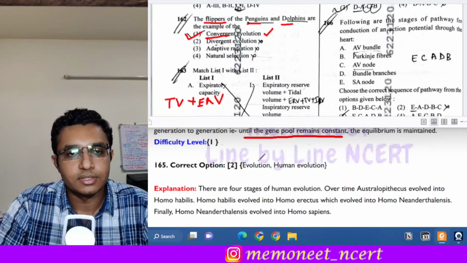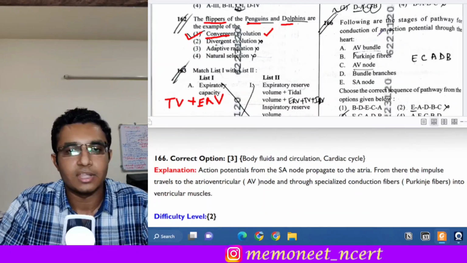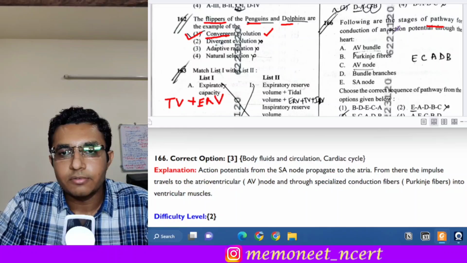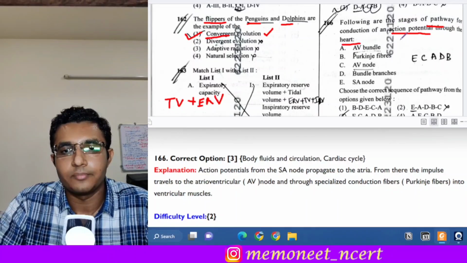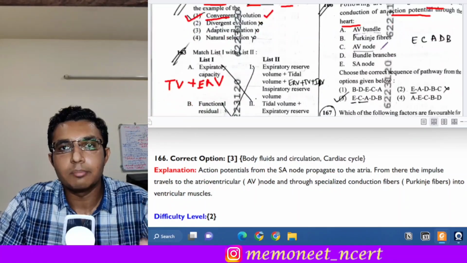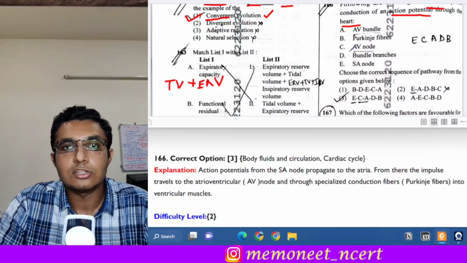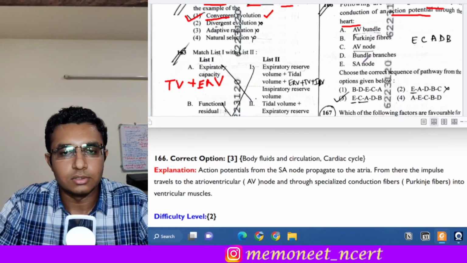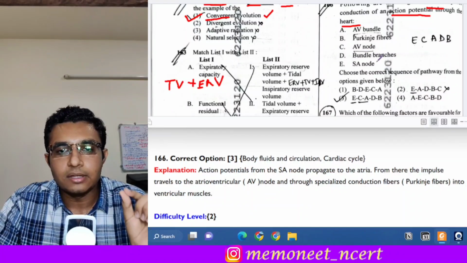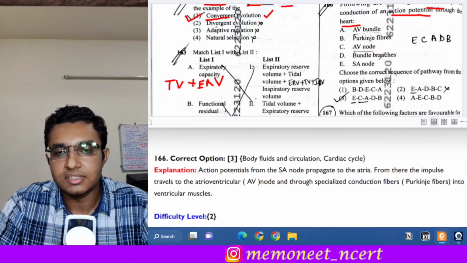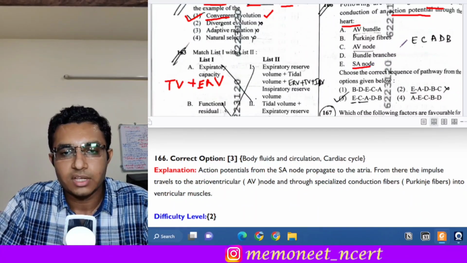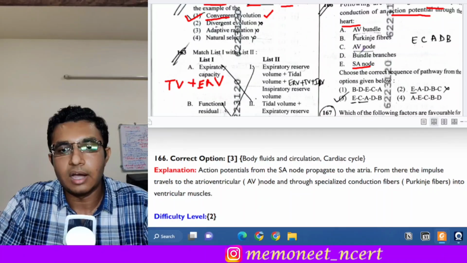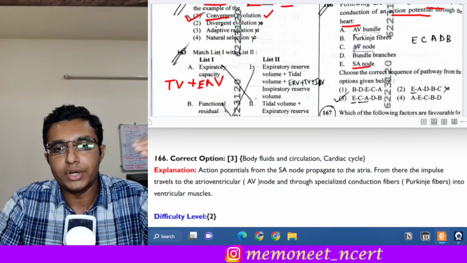The next question is question 166. Which of the following are the stages of the pathway for conduction of action potential through the heart? It is talking about the conduction system of the heart. So what will be the pathway? The signal is first generated by the SA node, so the first one will be the SA node. The second one, after the SA node, it will go into the AV node.